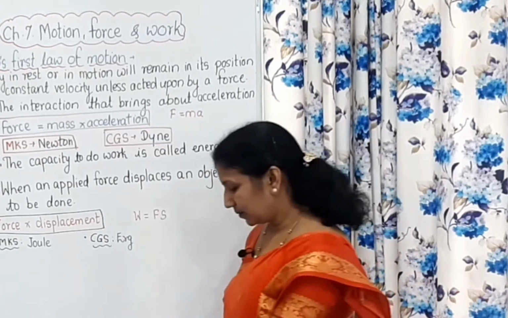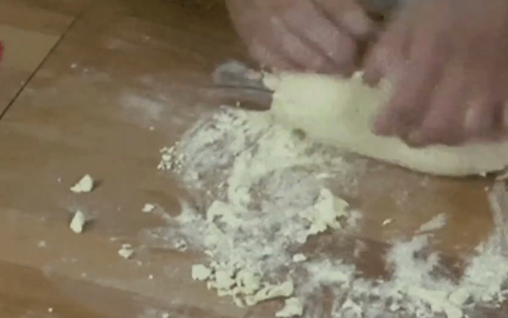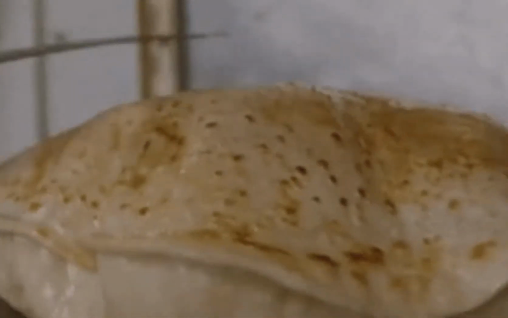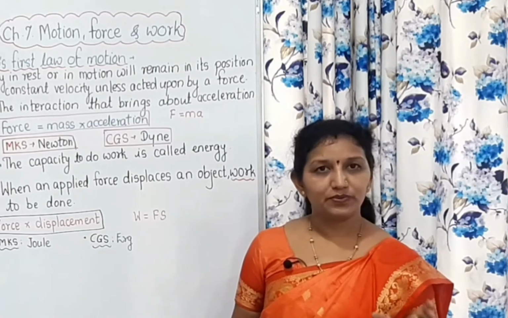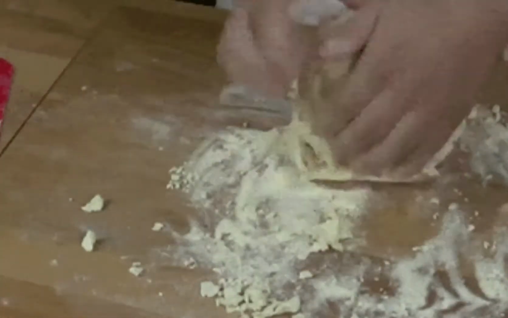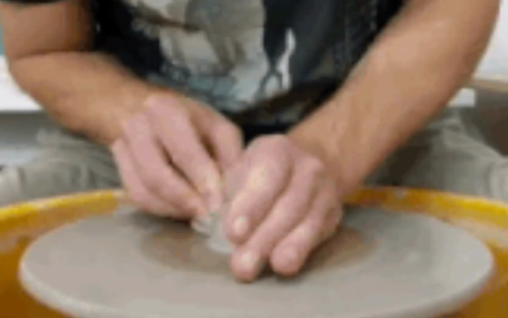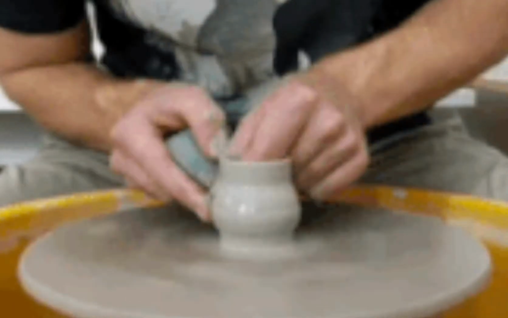For example, while making chapatis, mother kneads the dough and then rolls the chapatis, and it changes the shape of that dough. How does this happen? Because of the force that is applied by mother. A potter, when he makes a pot, at that time he applies force. That's why it is said that